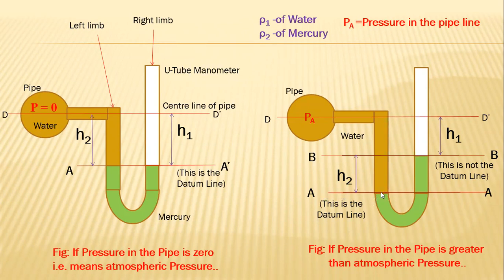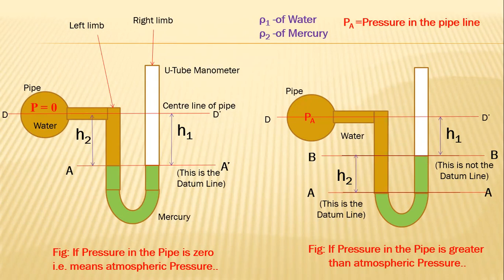Through this surface of mercury, mark the horizontal line, represented by the line A dash. At the same time, mark another horizontal line passing through the surface of mercury in the right limb, and that line is B dash. So we have two lines, one passing through the lower level of mercury and another passing through the upper level of mercury. Our concept is where we need to show the datum line.